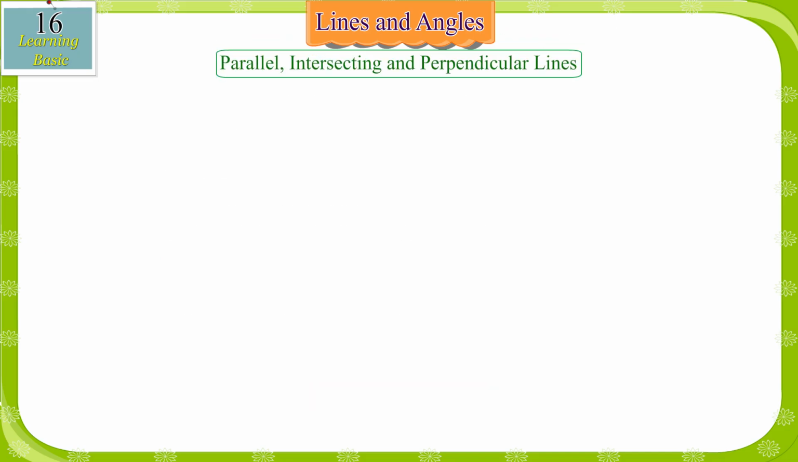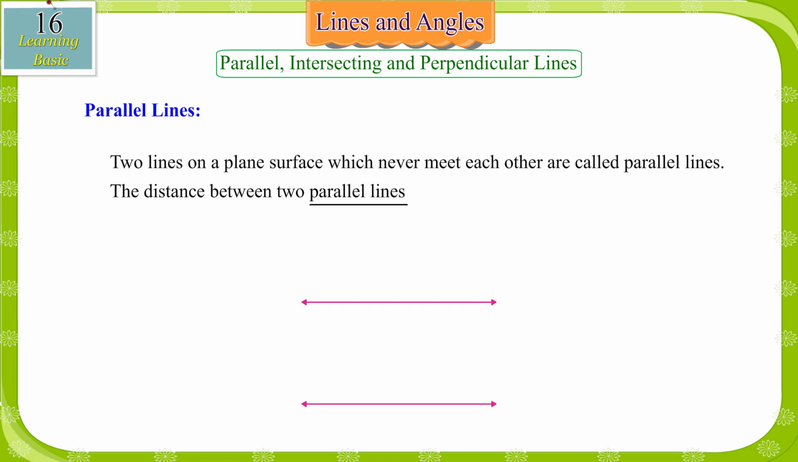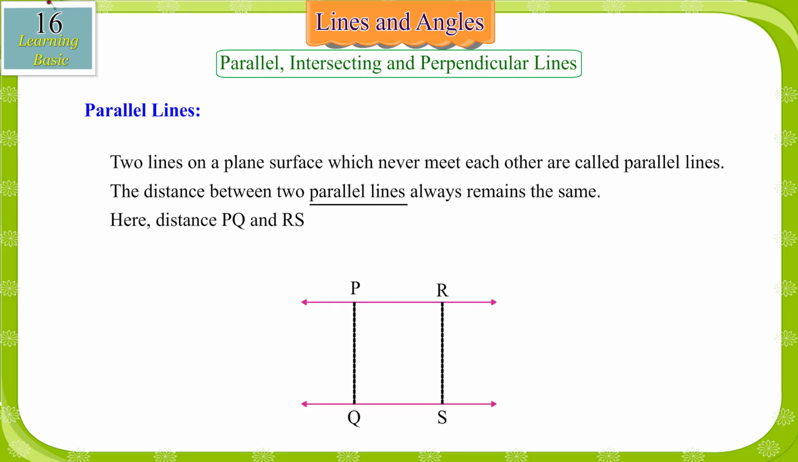Parallel, intersecting and perpendicular lines. Parallel lines. Two lines on a plane surface which never meet each other are called parallel lines. The distance between two parallel lines always remains the same. Here, distance PQ and RS is same between two parallel lines, or PQ is equal to RS.